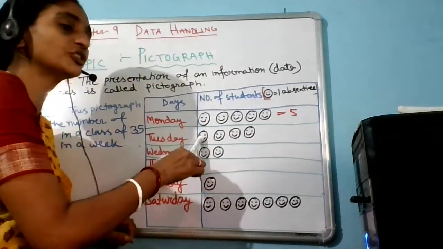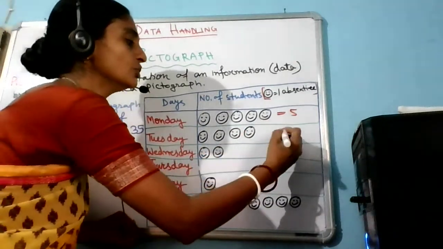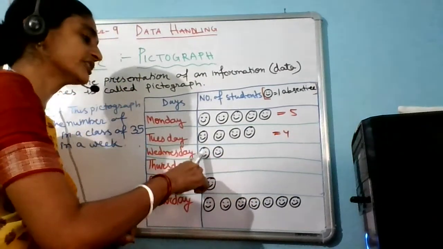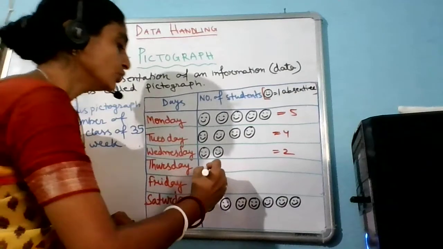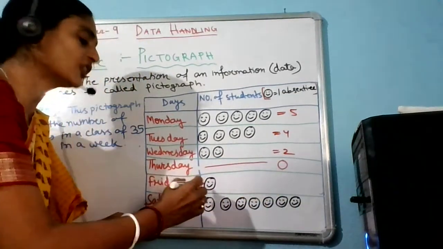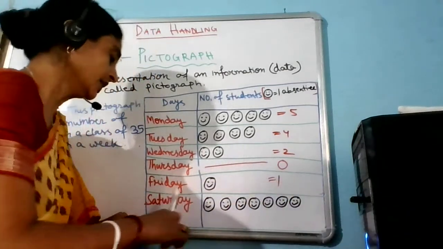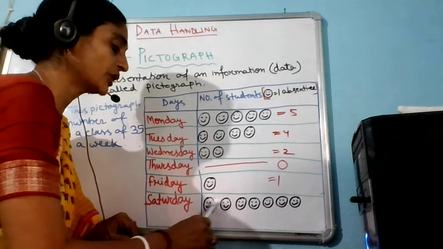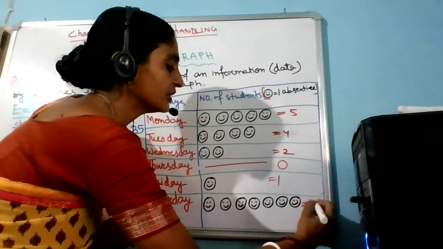For Tuesday how many students were absent? Let's count: 1, 2, 3, 4. So that is equal to 4. Then Wednesday 1, 2, that is equal to 2. Thursday no students were absent, so it is 0. Then Friday how many students were absent? It was only 1. And Saturday how many students were absent? 1, 2, 3, 4, 5, 6, 7. So here we can write it is 7.